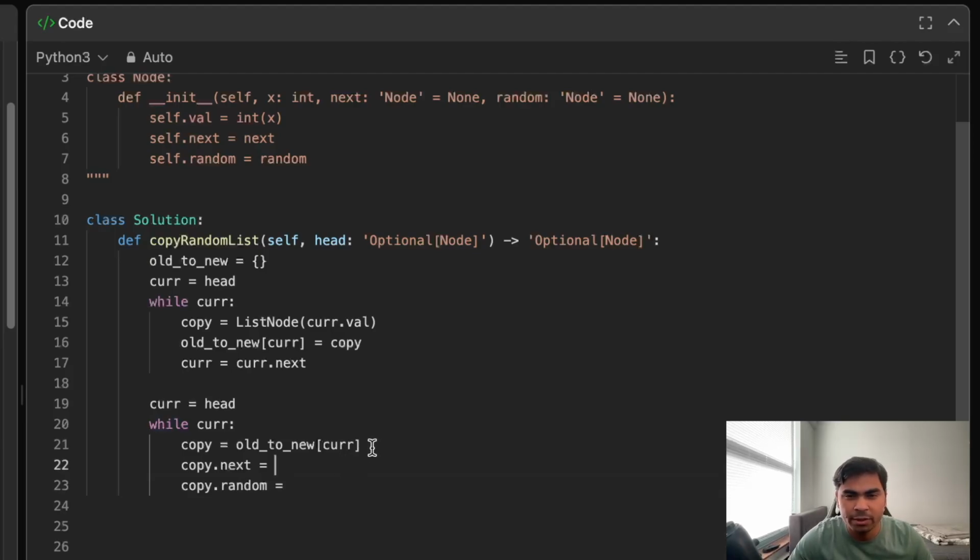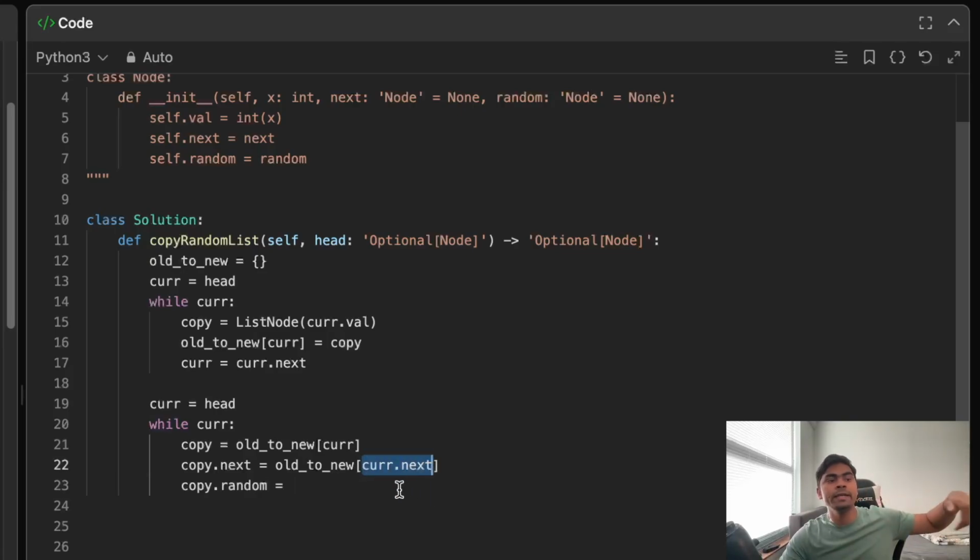And where do we need to set it? It's going to come from over here: old to new of cur.next. Because remember, cur.next is a node in the old list, and the map gives the new list's corresponding copy.